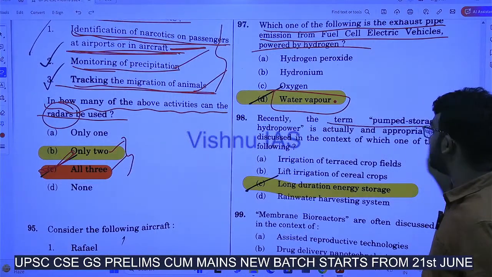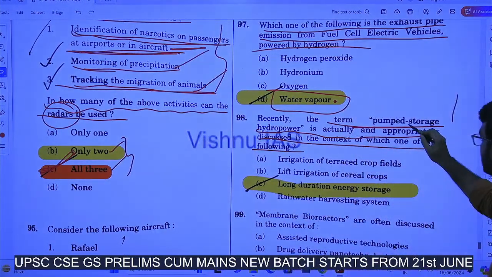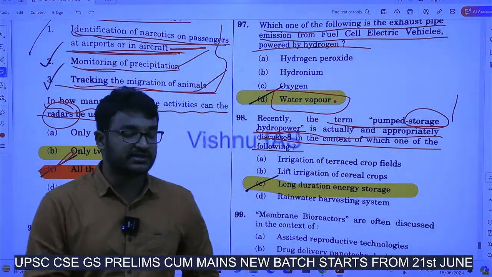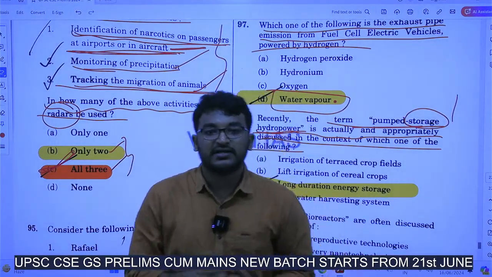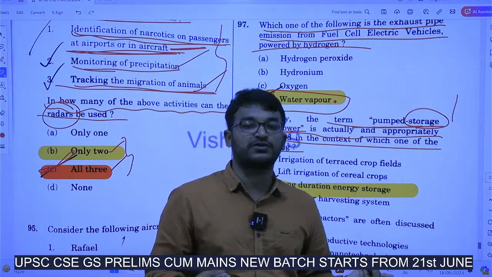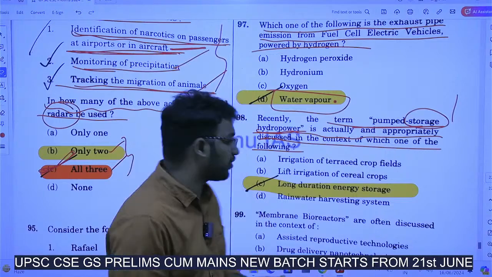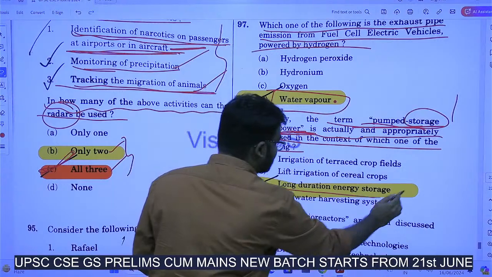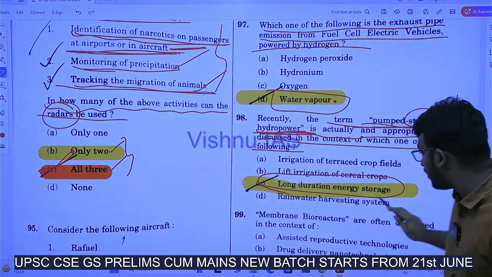Recently the term pumped storage hydropower is actually and appropriately discussed in the context of which one of the following? See here in the name itself, pumped storage hydropower. So what is happening is that we are producing a lot of electricity, be it hydropower, but we are having very few routes for their storage, to use that electricity in the future. So in this scenario, this pumped storage hydropower will be used for long duration energy storage.